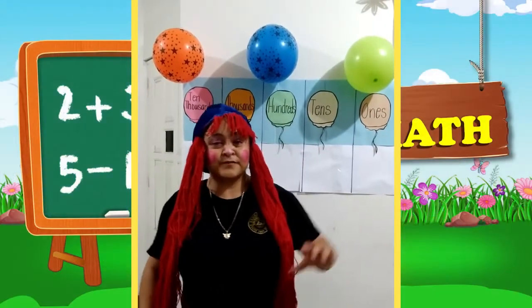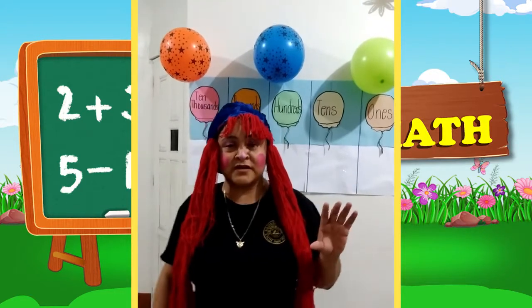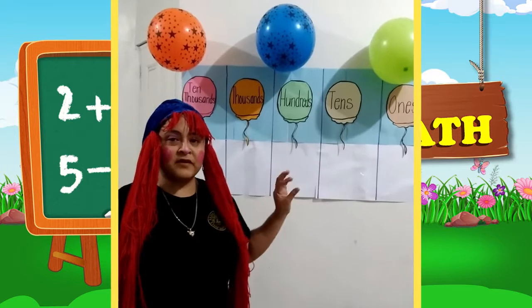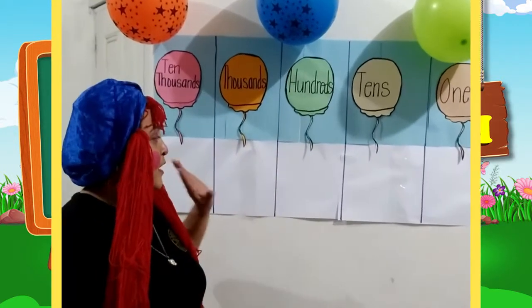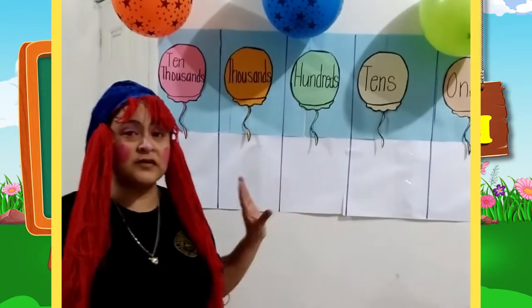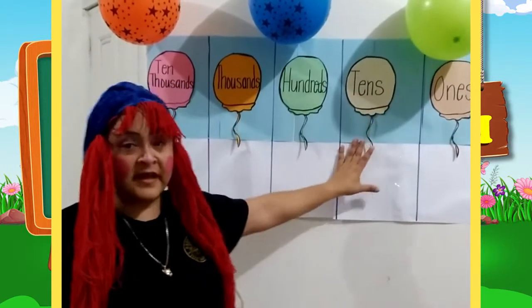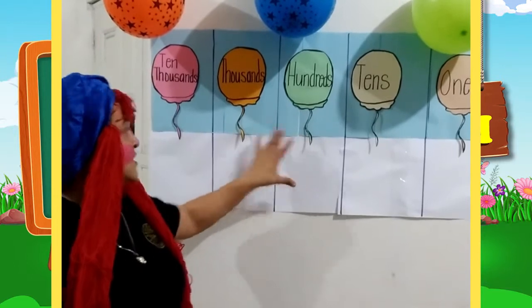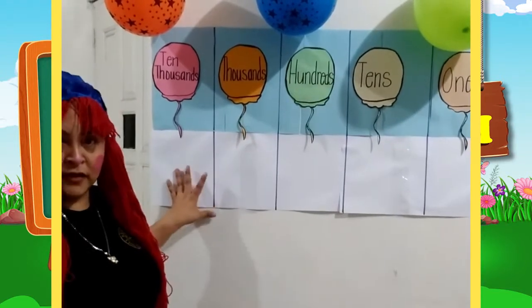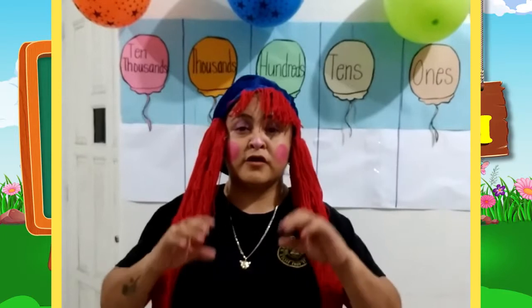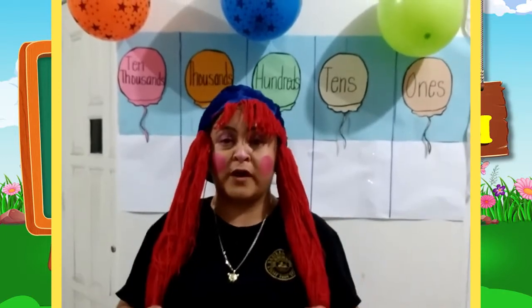Alright, so now to begin with our lesson here, I have a place value chart. And remember that when we are dealing with a place value chart, we always begin from the back, which is the ones, the tens, the hundreds, thousands, and 10,000s. So now what I want you to do is to listen carefully, and you should have your whiteboard ready because you're going to draw your place value table on your whiteboard.